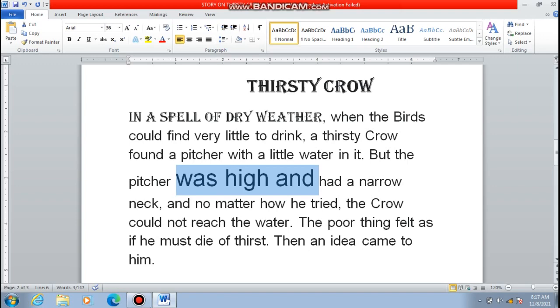Again, first of all, make the selection. Suppose you take the first sentence that we have written, which is, "In a spell of dry weather." You want to make it bold, a little bit bold, so that the students get attracted towards it. So first of all, again select the text.